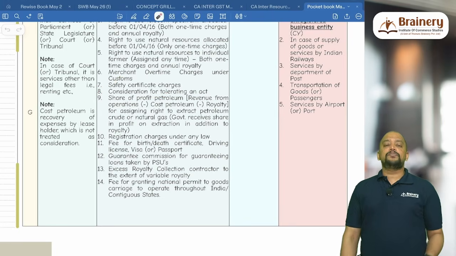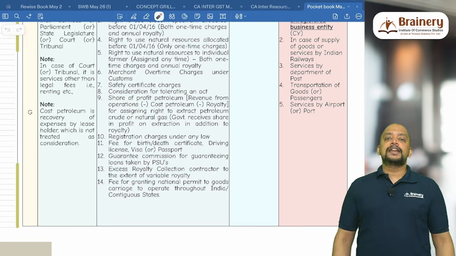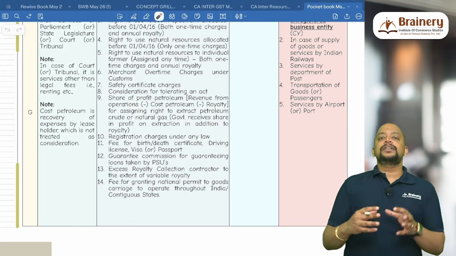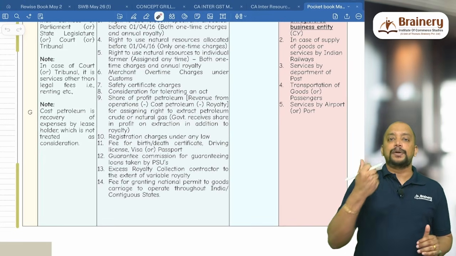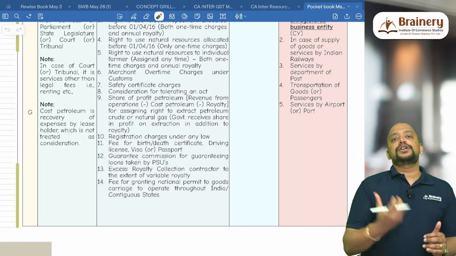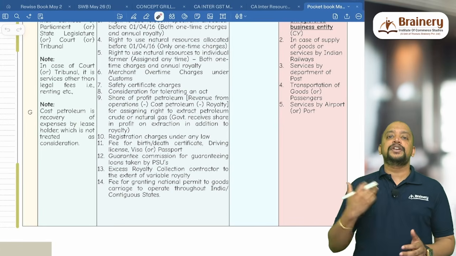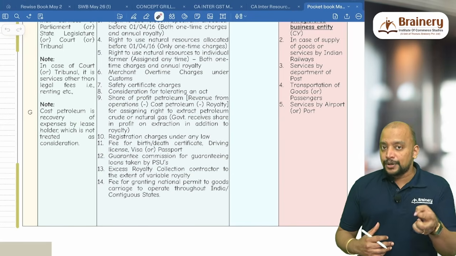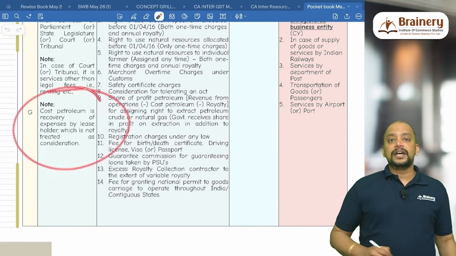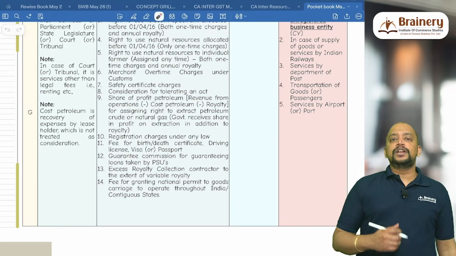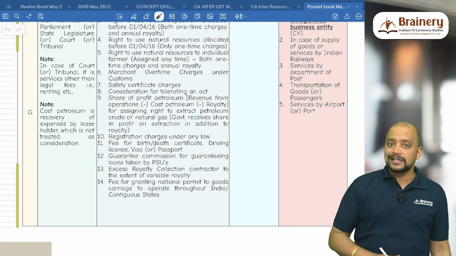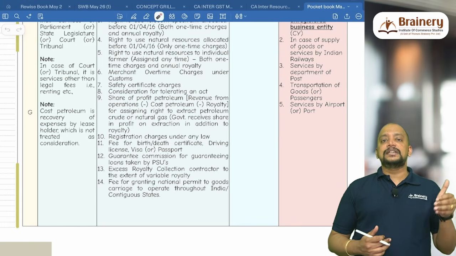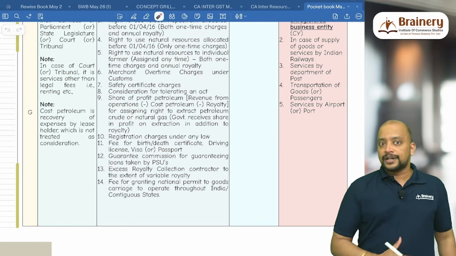Then share of profit petroleum. Profit petroleum usually arises in a situation where the government and the leaseholder form a joint venture, and the government gives the leaseholder the right to extract petroleum crude or natural gas. That petroleum crude or natural gas which is extracted will be sold and revenue will be generated. Out of that revenue, first, the leaseholder will recover his expenses, that is called cost petroleum. That recovery of expense is not treated as consideration, so that will not become supply, based on the CBIC circular.